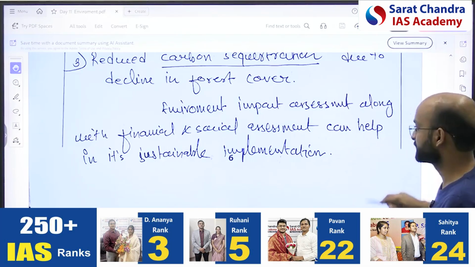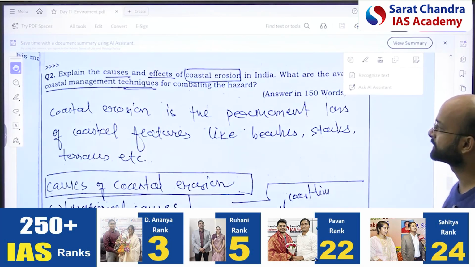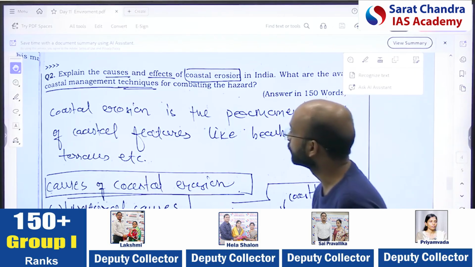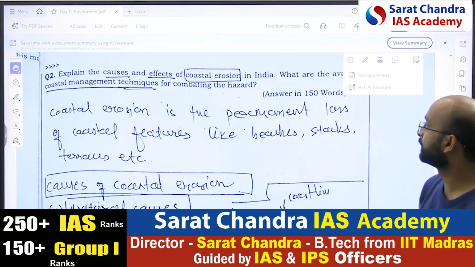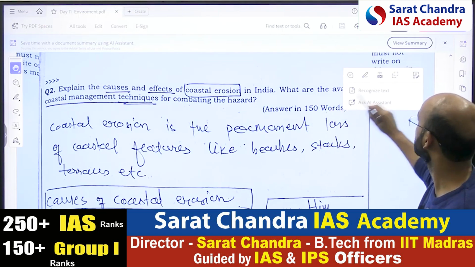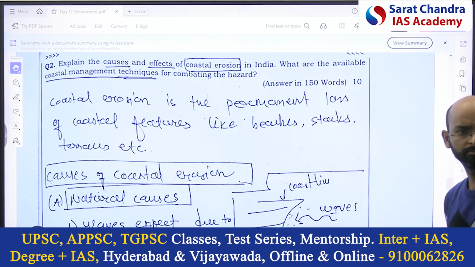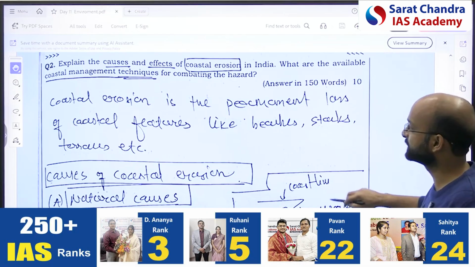Straightforward question, just the structuring of the answer. Now next, explain the causes and effects of coastal erosion and what are the coastal management techniques for combating the hazard. Available technologies, they are asking. First is the causes, again a direct question, no complexity there.